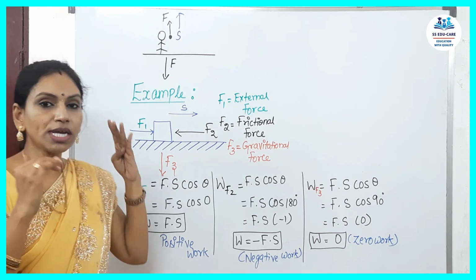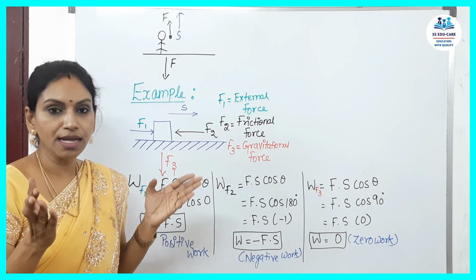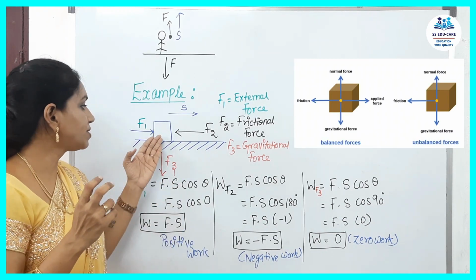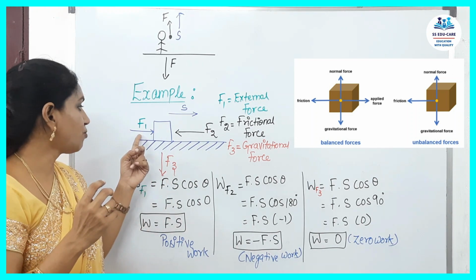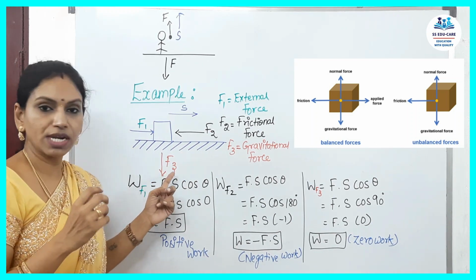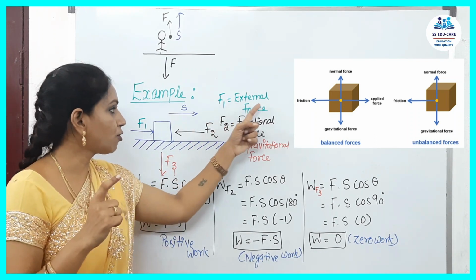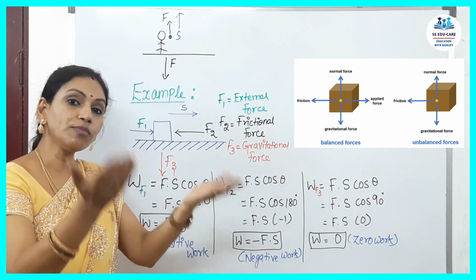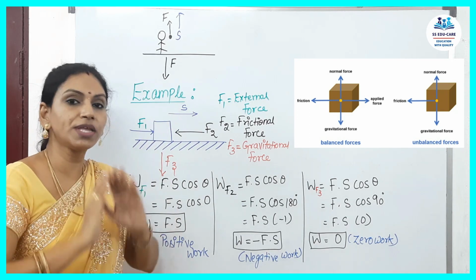Next, one more example for a clearer understanding. I have taken an object on a surface, and three different forces are acting on the object: F1, F2 and F3. F1 is an external force acting on the object, and there is one more force acting in the opposite direction which tries to stop the object.